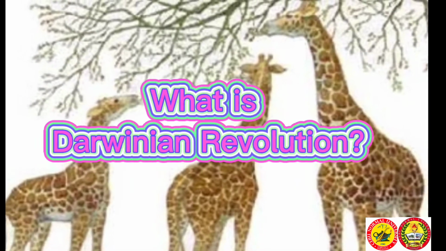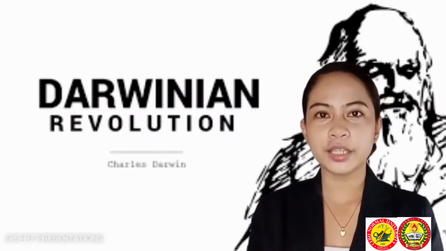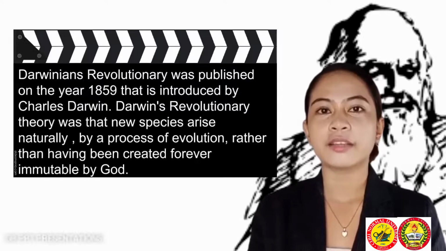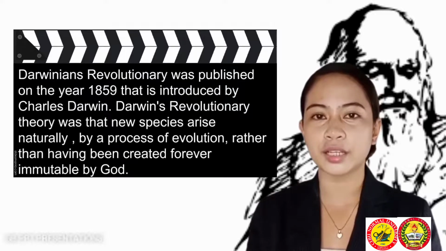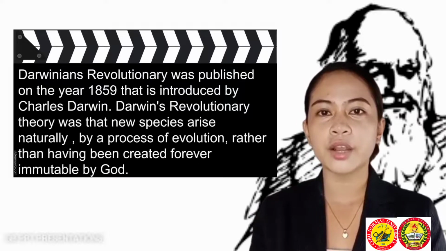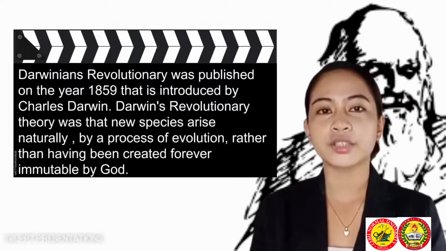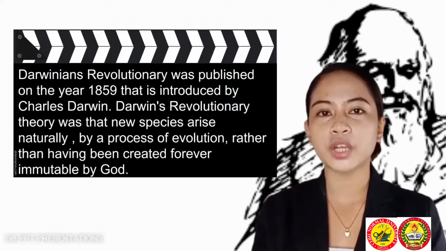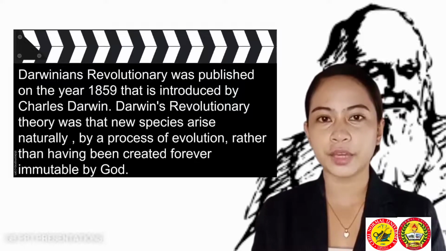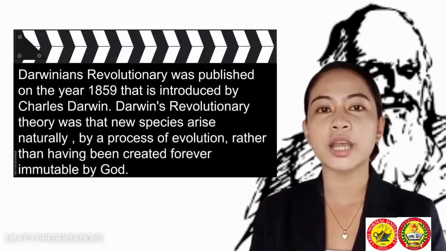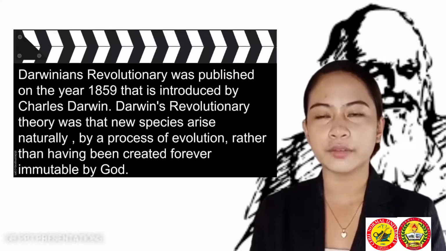What is the Darwinian revolution? The Darwinian Revolution was introduced by Charles Darwin in the year 1859. Darwin's revolutionary theory was that new species arise naturally by a process of evolution, rather than having been created forever immutable by God. Traditionally, the Darwinian Revolution was a revolution in scientific thought that took place in the years following the publication of Darwin's findings on evolution.